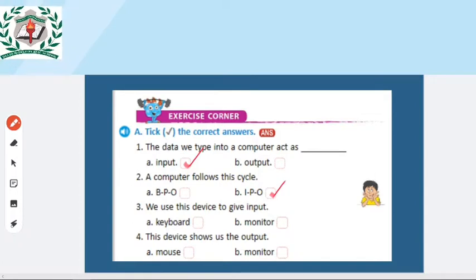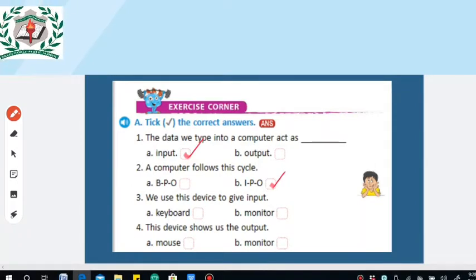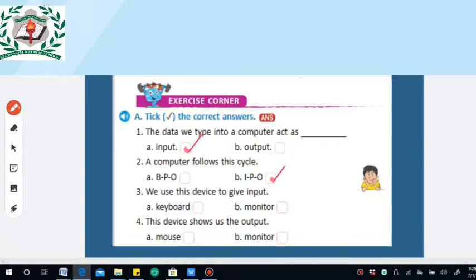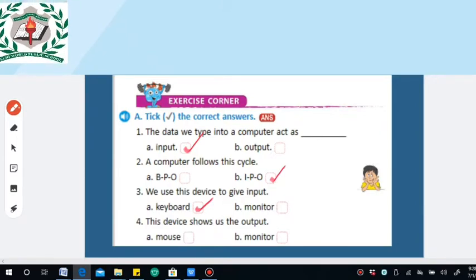Clear? And the third question: we use this device to give input. In that, keyboard or monitor? We use a keyboard device to give input to the computer. The data we should enter into the computer is through the keyboard. From the monitor we get information only, that is output. Next, this device shows us the output: mouse or monitor? In which device can we see the output? Monitor or mouse? Yes, monitor.